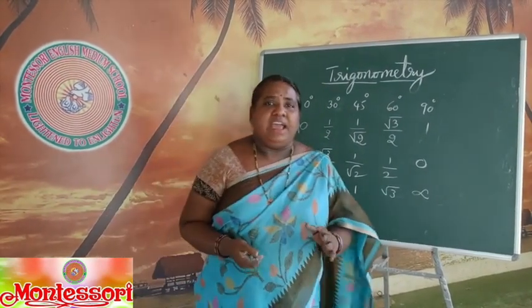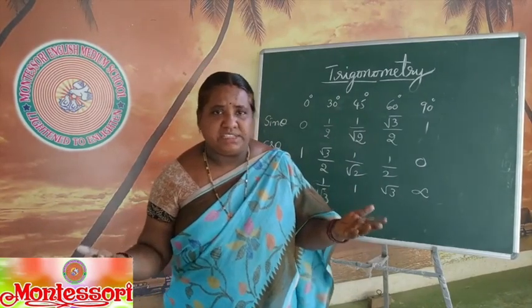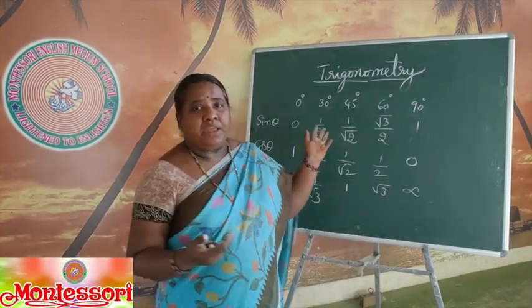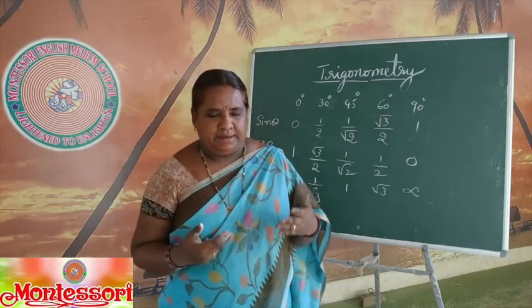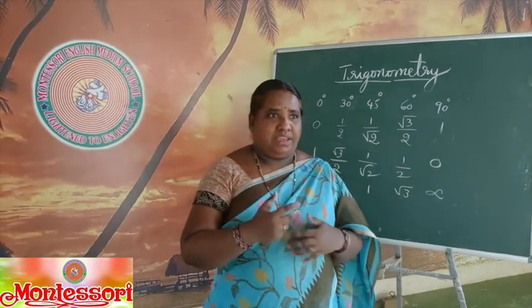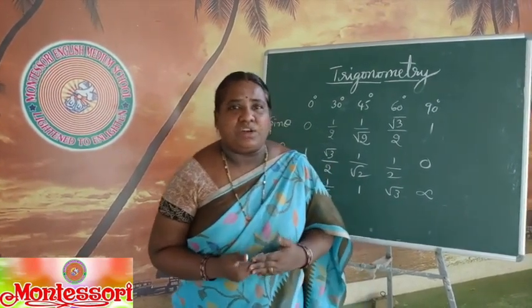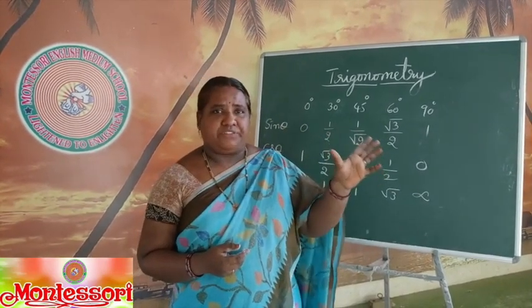So finally, I want to summarize that trigonometry has a very wide range of applications, and not only that, the right angle triangle Pythagoras theorem is applied in trigonometry. Your homework is: what are the applications of trigonometry?